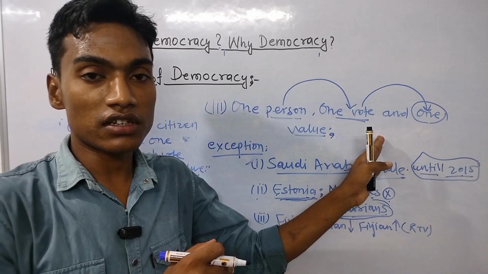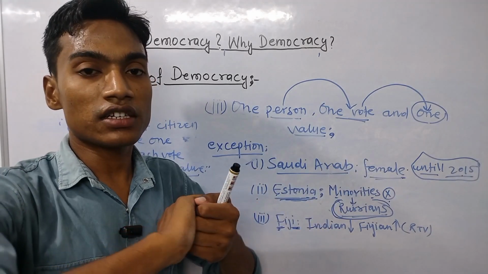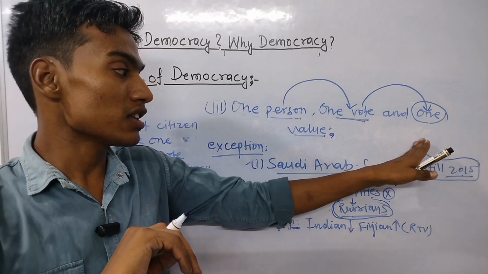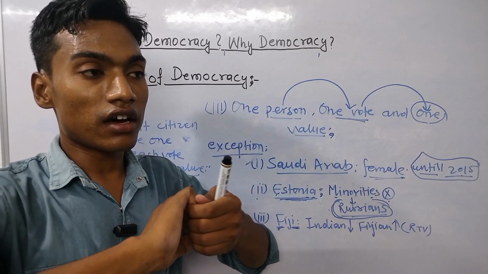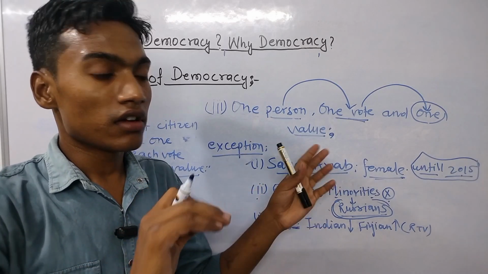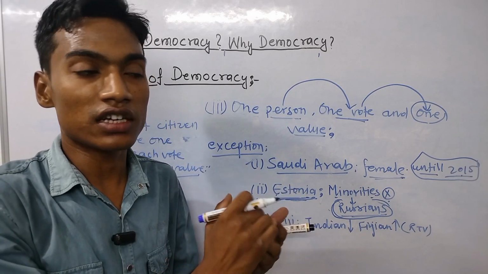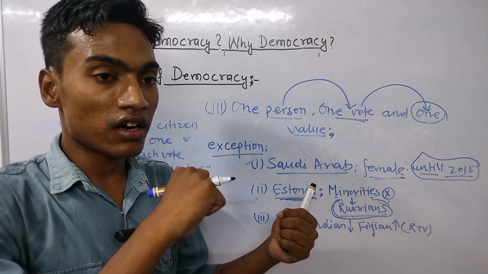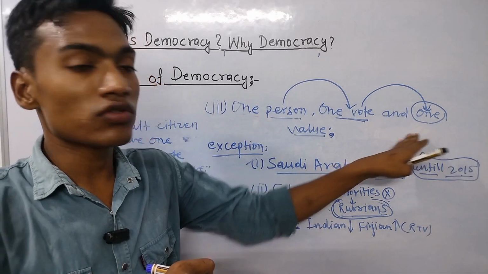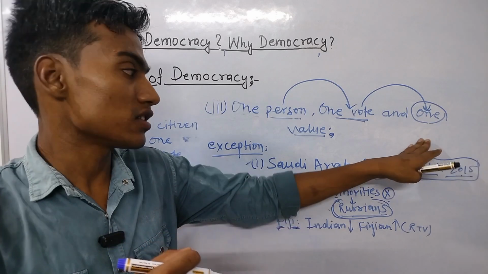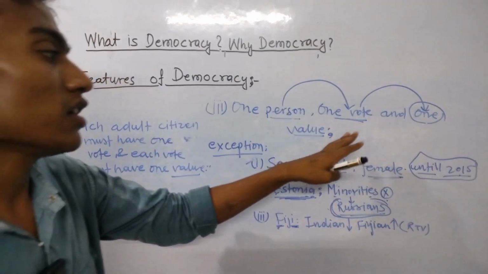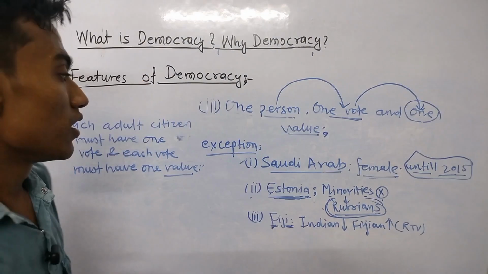Why is it known as competition? As I have said, it is known as competition because two or more electoral candidates are competing with each other to win the election. That is why this is known as electoral competition.